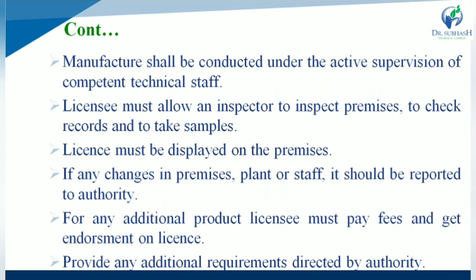So the license is displayed on the premises or plant, while any changes in premises, like changes in the plant or changes in staff members, should be reported to the licensing authority immediately. While for any additional product, the licensee must pay the fees and get an endorsement on the license. So for any additional product manufacturing, the licensee must pay the fees, and they get the license for manufacturing the additional product, and must provide any additional requirements directed by the authority.